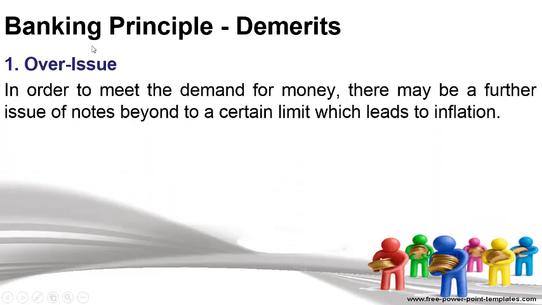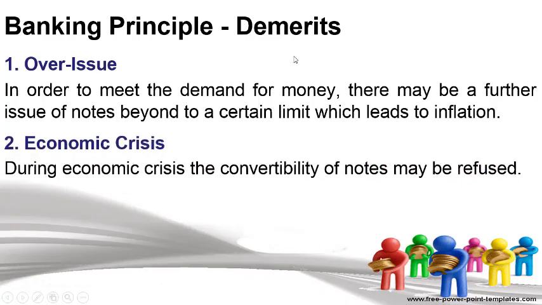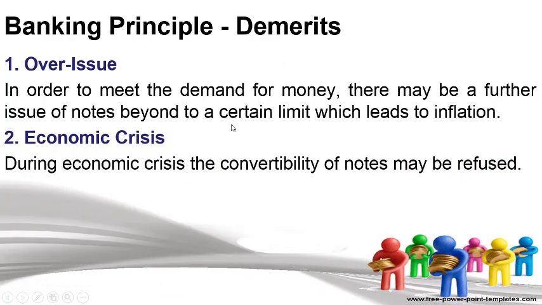Now look guys, the demerits of the banking principle. Overissue: in order to meet the demand for money, there may be further issue of notes beyond a certain limit, which leads to inflation. Guys, this could happen. It is a possibility that if any bank is not maintaining the ratio and is issuing notes beyond demand, it could lead to inflation.